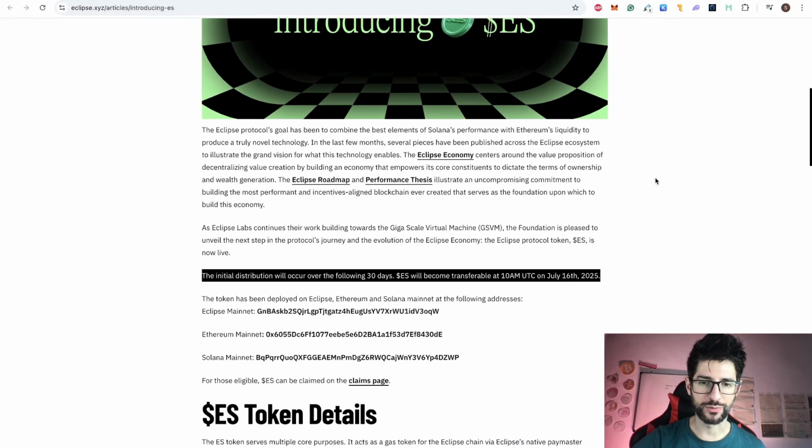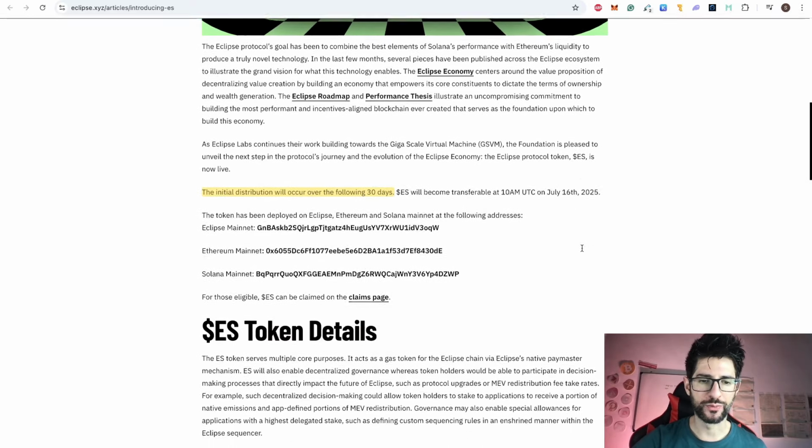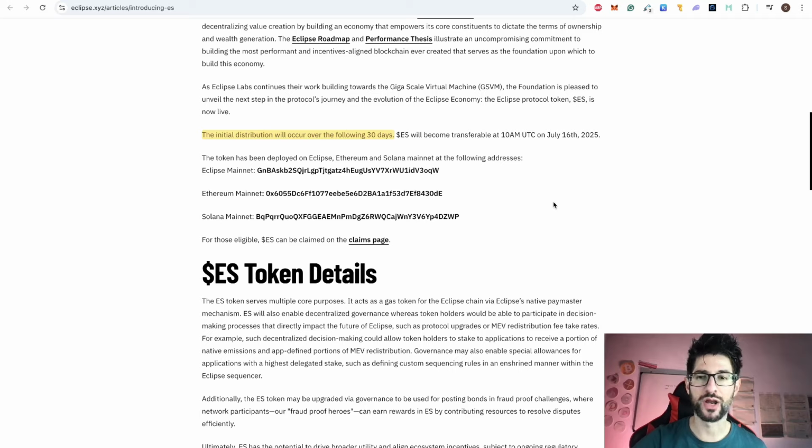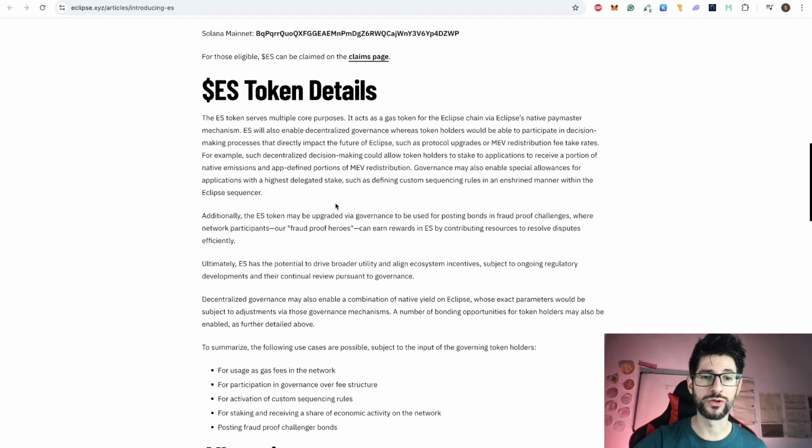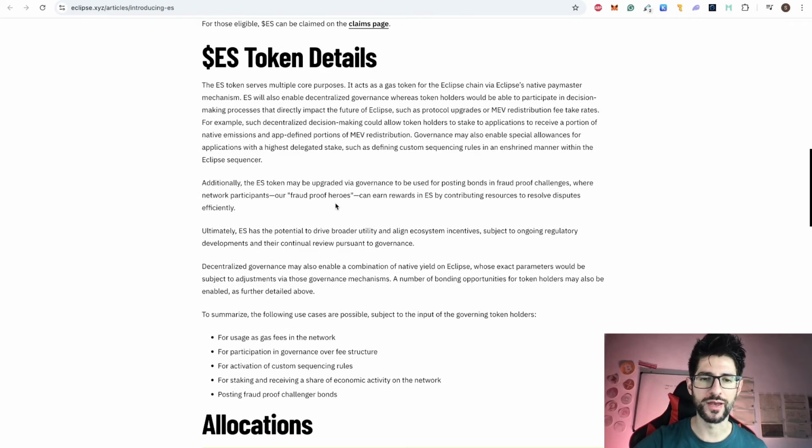So basically what they explain here a little bit, you can check the roadmap here if you want, the performance thesis, but we have some intro about the Eclipse protocol. Then we have something that I want to put into your attention, which is this phrase. I will come back to this after, but the initial distribution will occur over the following 30 days. ES will become transferable 10 AM UTC, July 16. Here you have the different token addresses, like I have mentioned before, the claim page link, and some information about the utility and the token details of the ES token.